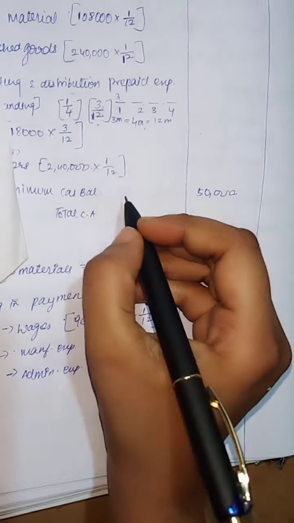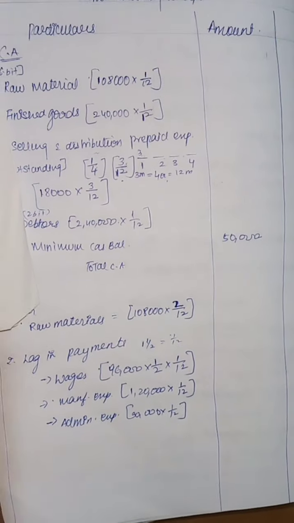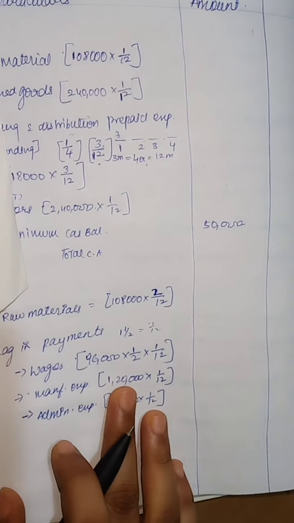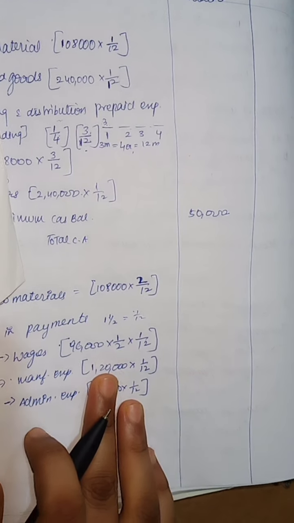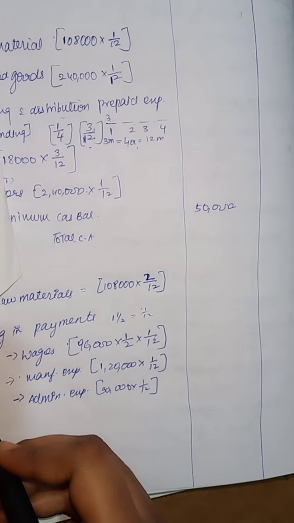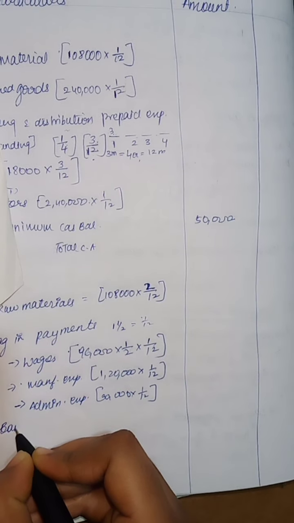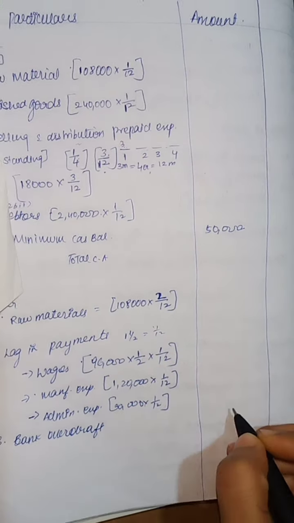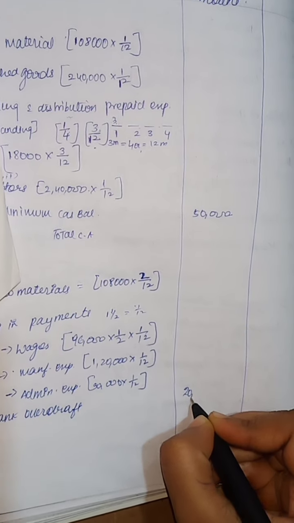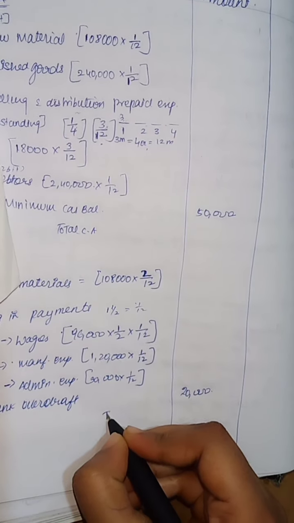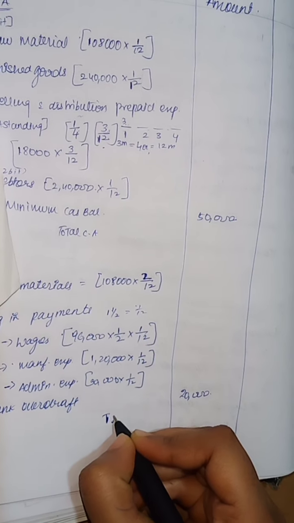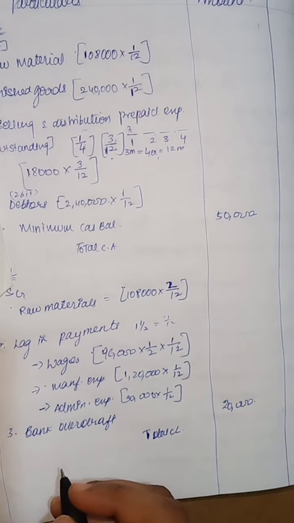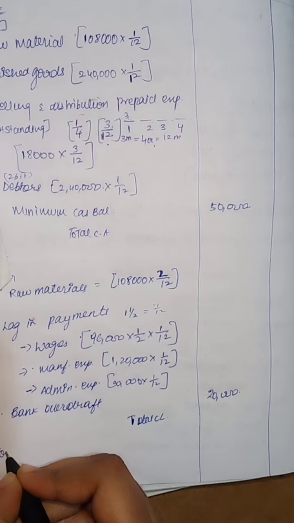Next, girls, cash we took here. If you see here, the 7th bit, the company believes in keeping cash of 50,000, that is going to be current assets, but the overdraft is limited to 20,000. Thus 20,000 is going to be our bank overdraft, girls. So we are taking it in liabilities, bank overdraft. How much? 20,000. Now we are going to calculate. I took all the amounts. Total current liabilities. After calculating total current liabilities, we are going to get the total.